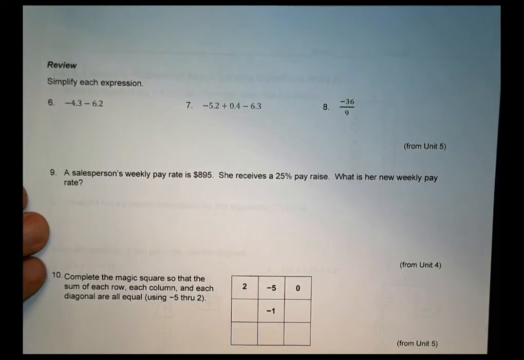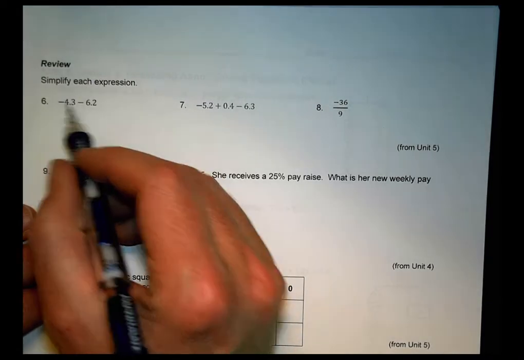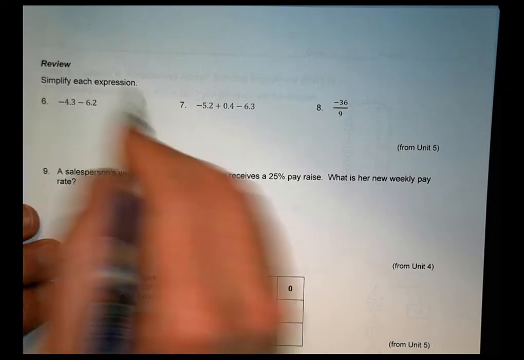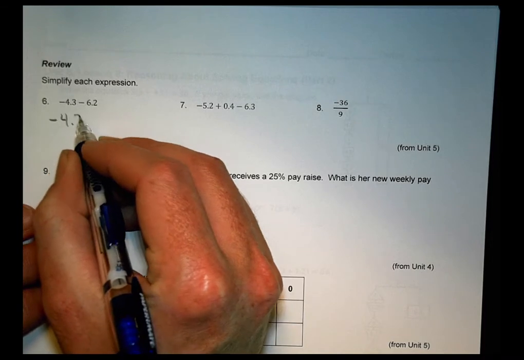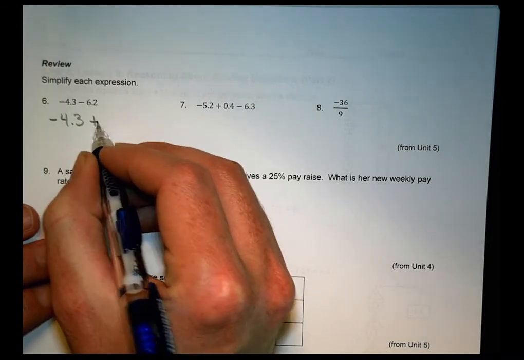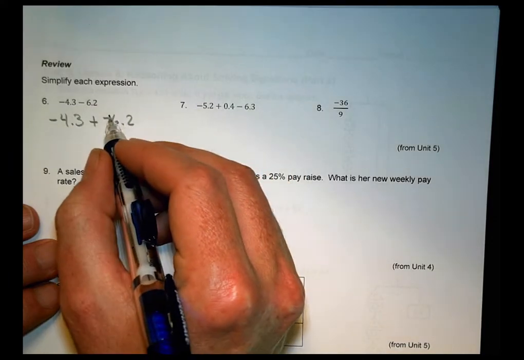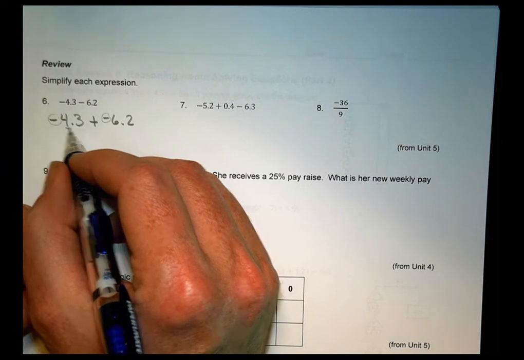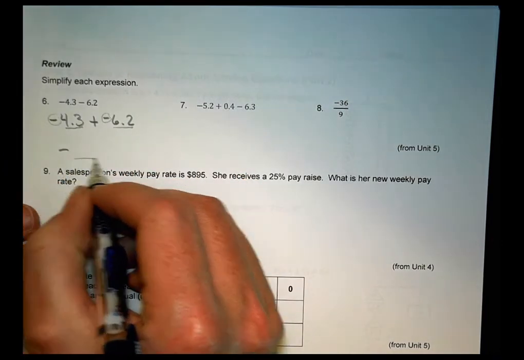Let's look at the back side. On the back side, we began with some review problems here, and so we can see that we are having some subtraction here, negative 4.3 minus 6.2. And whenever we have a subtraction problem, we usually want to think about that as addition. We like addition better, and that's the same as adding a negative 6.2. At this point, we see that our signs are the same, so we'll find the sum, meaning add these up, but keep the sign the same. You should end up with a negative value there.